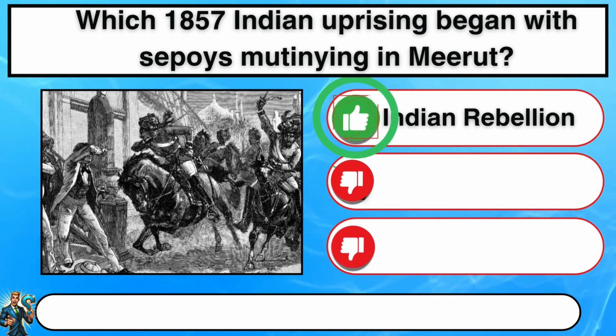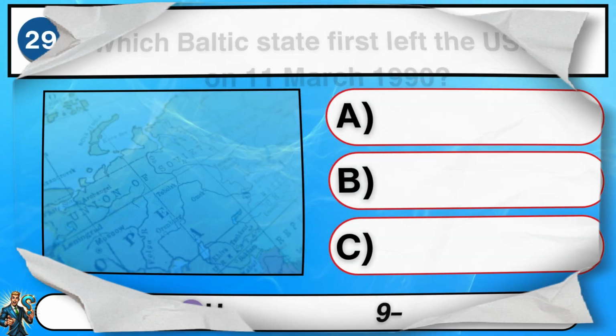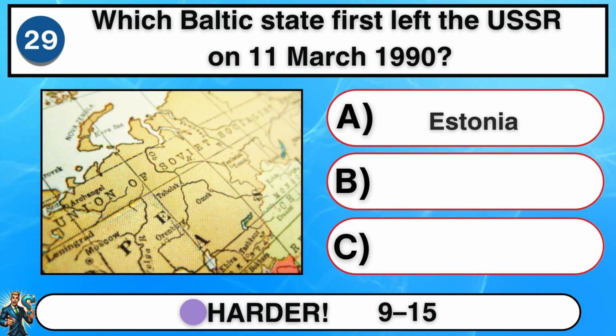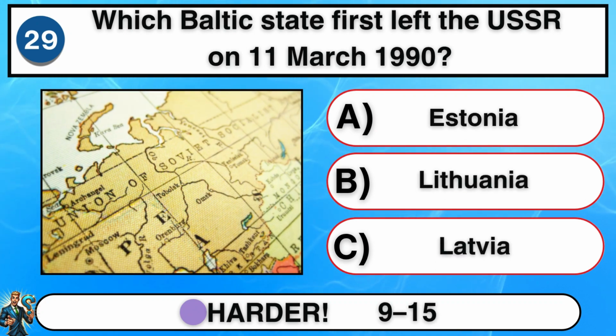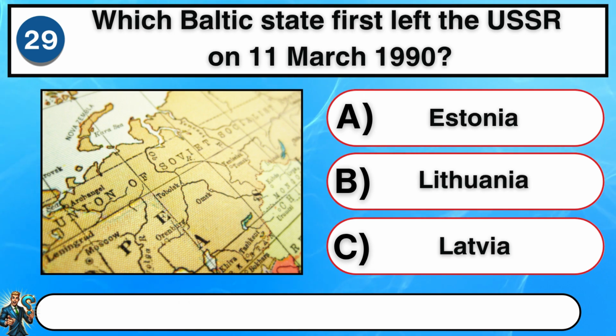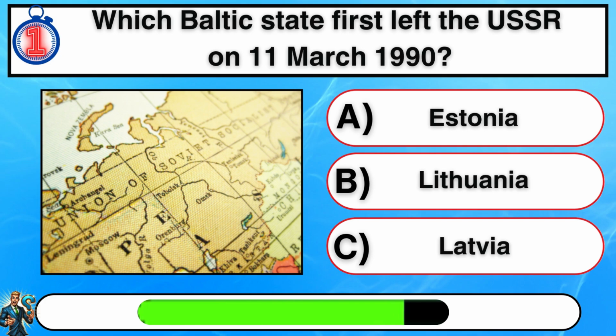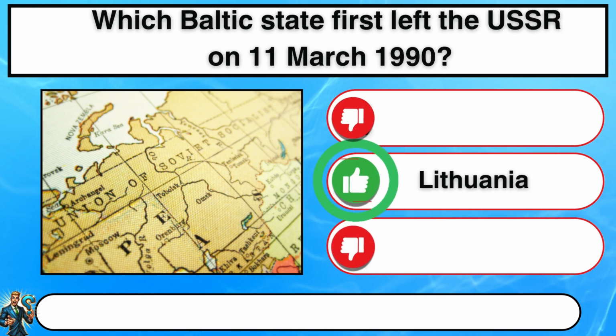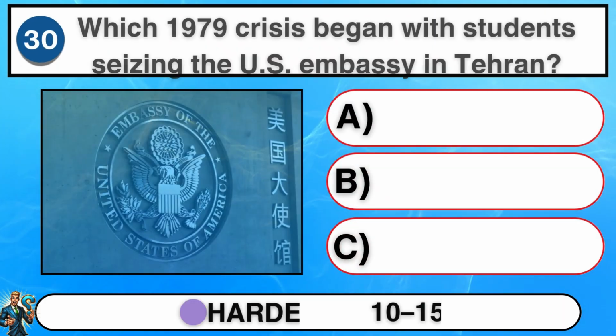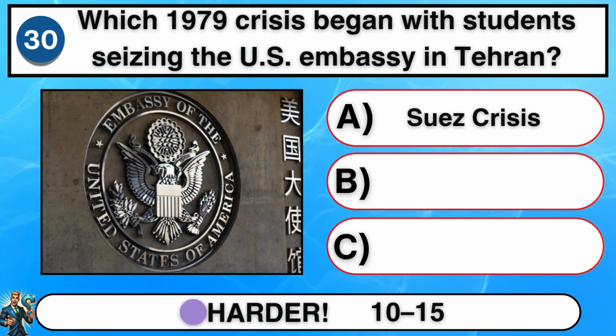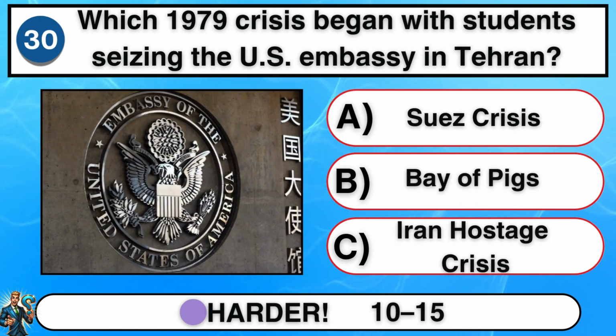It's A. Indian Rebellion. Which Baltic state first left the USSR on 11 March 1990? B. Lithuania. Which 1979 crisis began with students seizing the U.S. Embassy in Tehran?